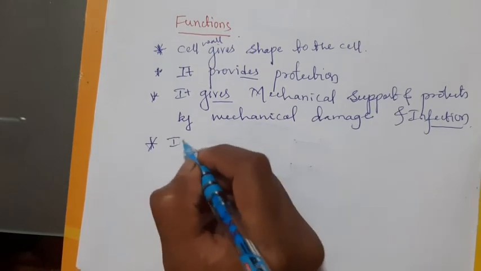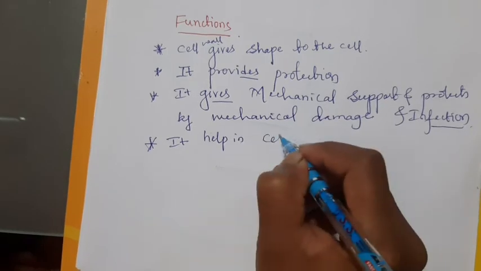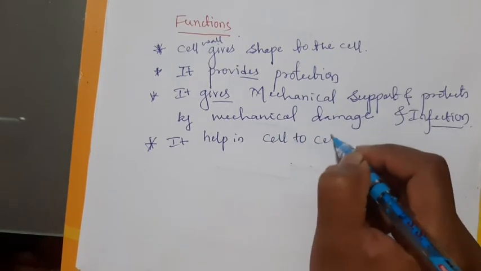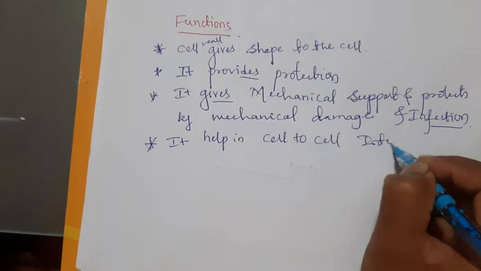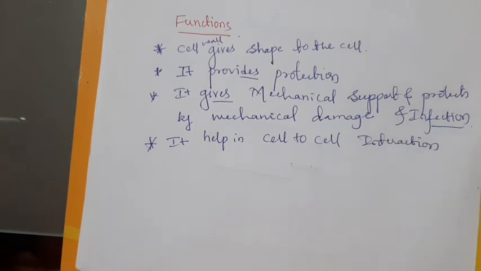Then the cell wall helps in cell to cell interaction, a cell to cell interaction through the plasmodesmata only.